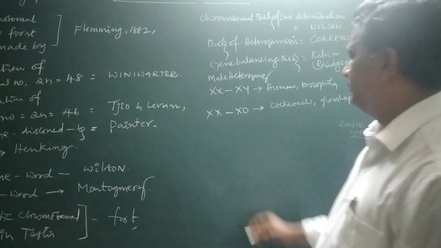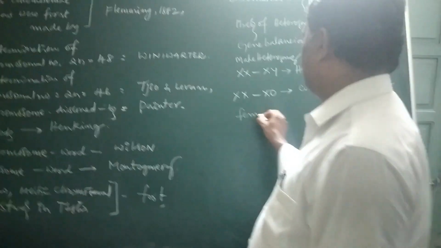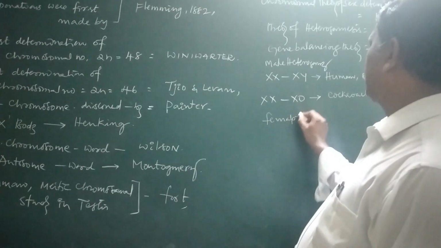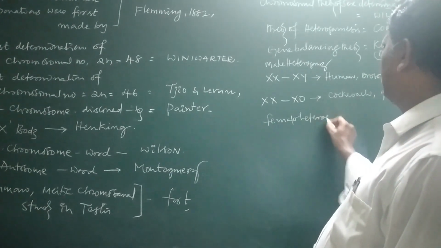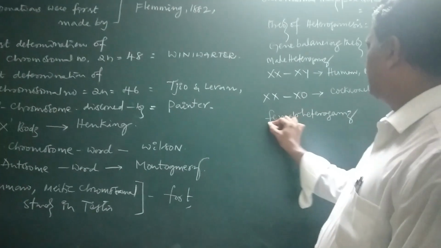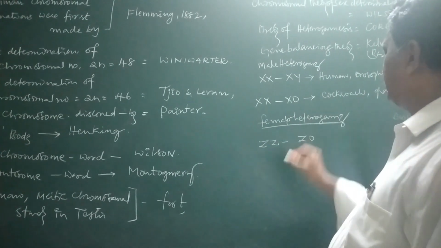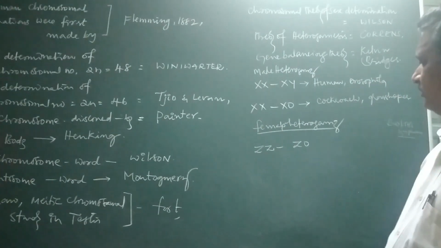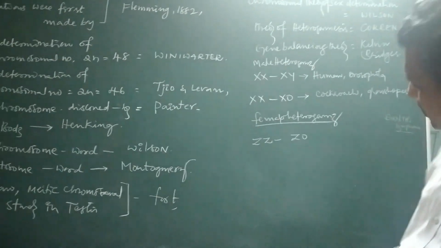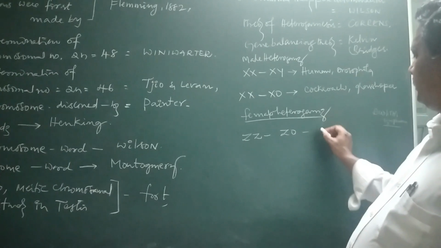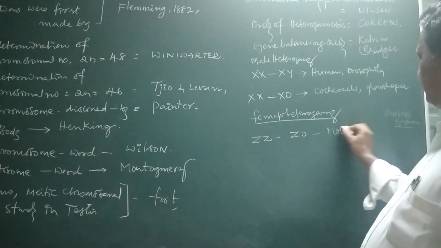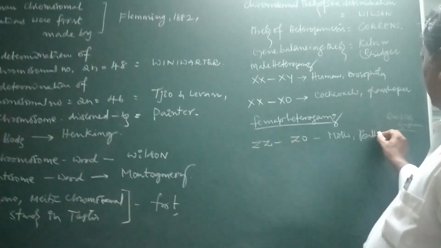Example for female heterogamy: the ZO method of sex determining mechanism is available. For this, examples are moth and butterfly.